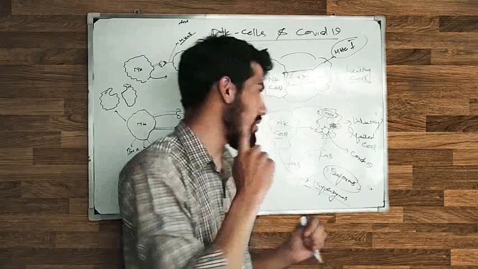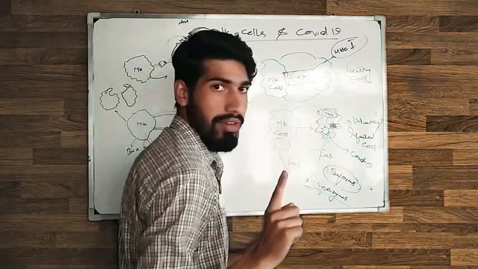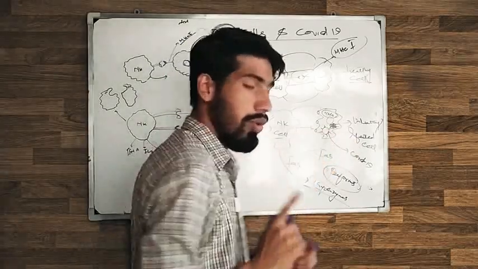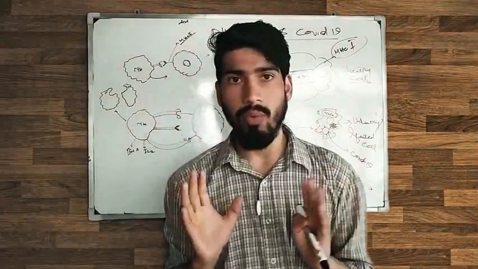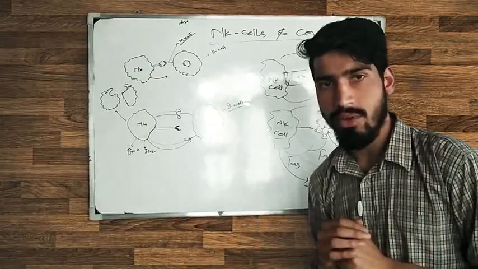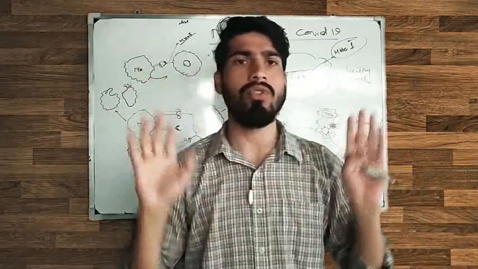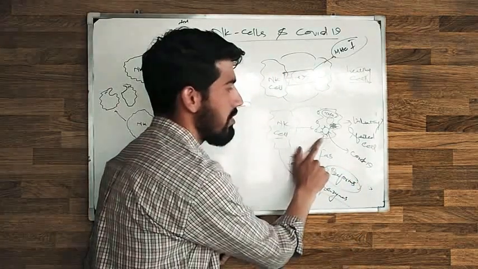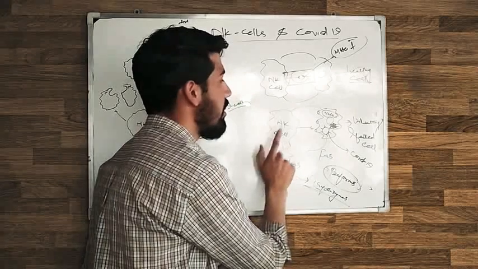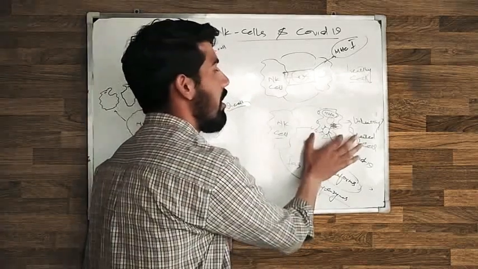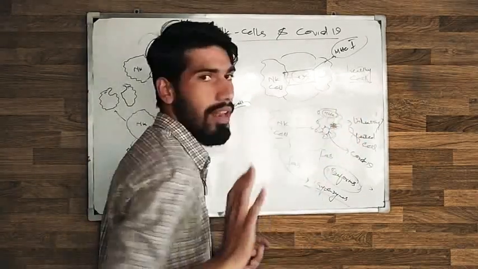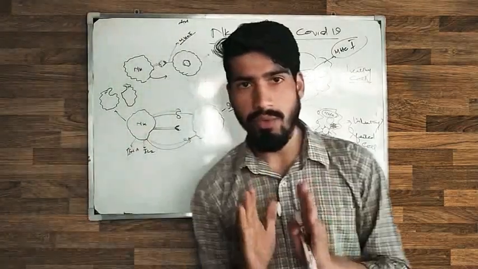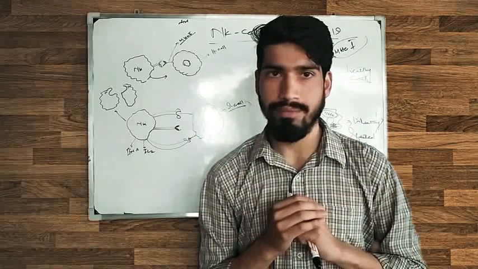Now the cell suicides, because the cell is infected. If the NK cell does not check this cell, inside this cell the virus replicates. It makes 100 copies, it makes millions of copies inside the cell. But the NK cell checks this cell, and this cell is infected, and it releases some chemicals and damages this cell. It's the job of the NK cell. That is why we call it natural killer cell.